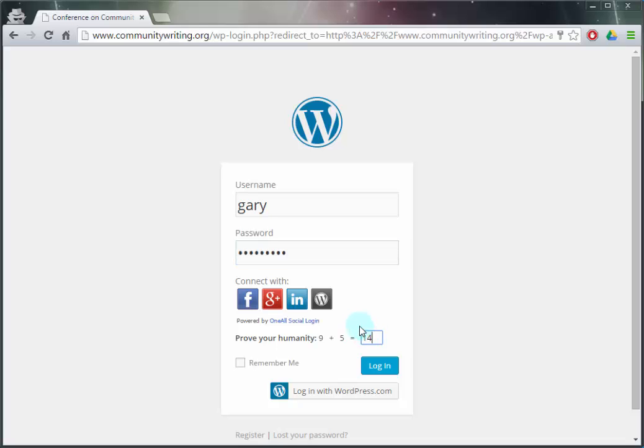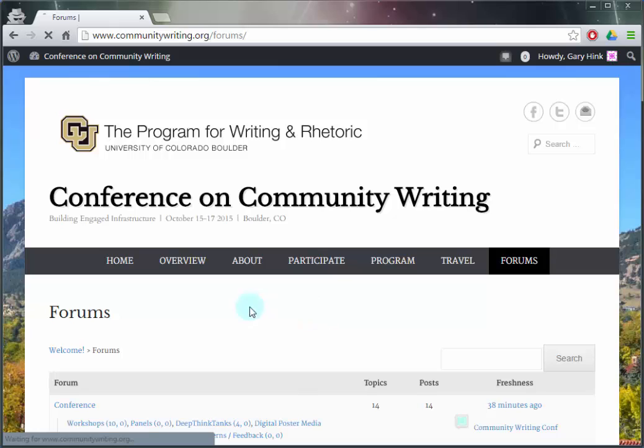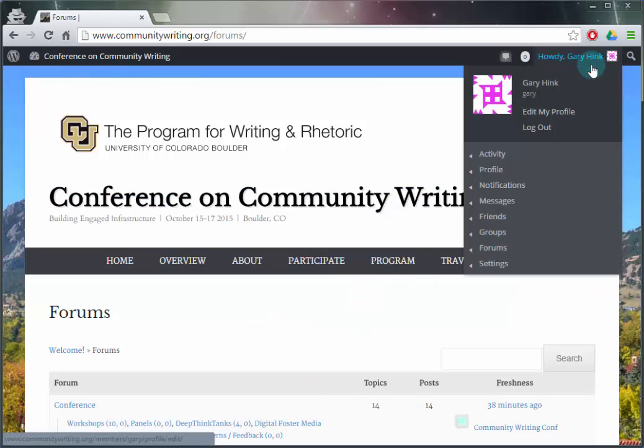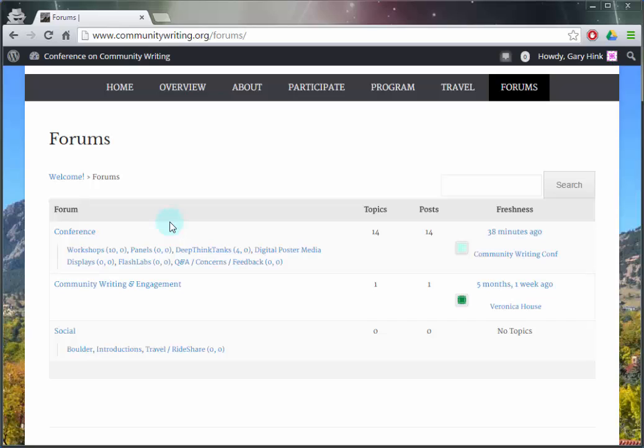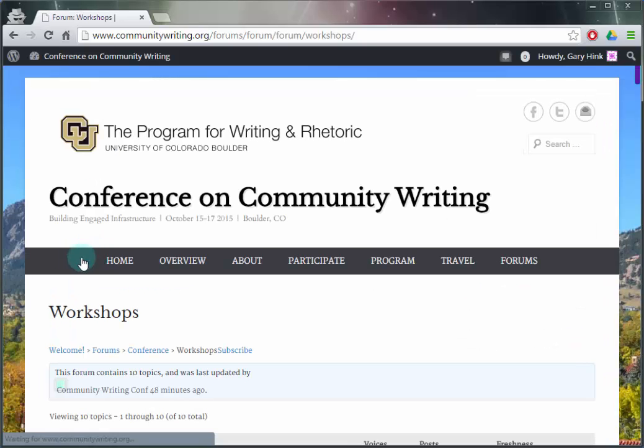So once you log in, you will be directed to the forums and you'll be able to post new topics as well as replies. So you'll be taken to this screen. And I'm not using my administrator account, I'm just using a regular account, so this is exactly what it's going to look like for you. We have a couple of forums set up already, and I have created a few new ones for the workshops, panels, deep think tanks. So here I'll show an example.